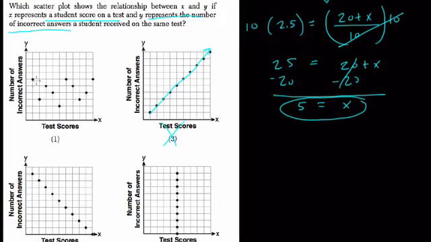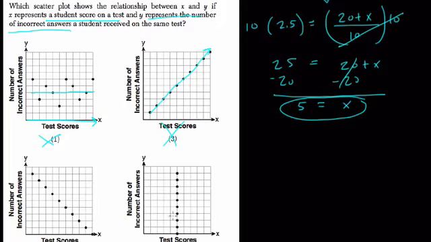Here, it doesn't really seem to matter, right? There's no real line of best fit here. Maybe it's kind of here, the line of best fit. That kind of implies that it doesn't really matter how many things you get wrong. Your test score can still increase, right? Because as you go further on the x-axis, your test scores are increasing.